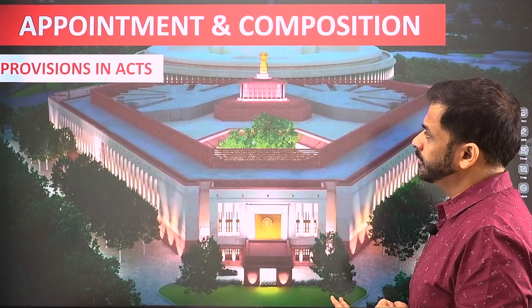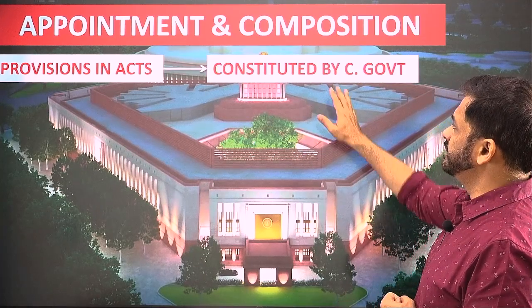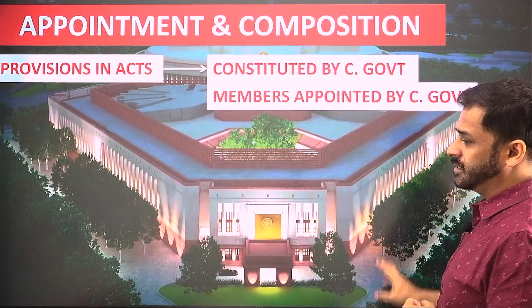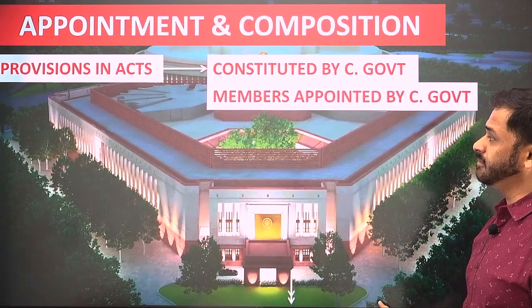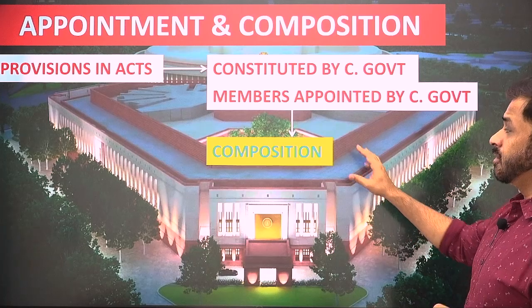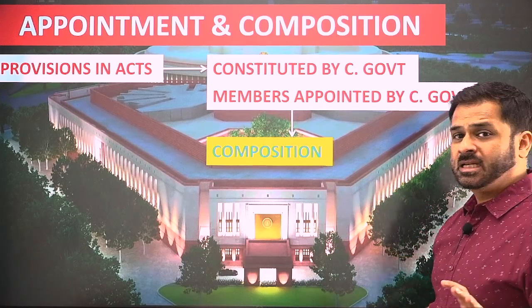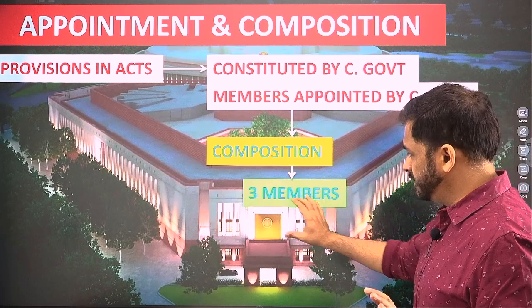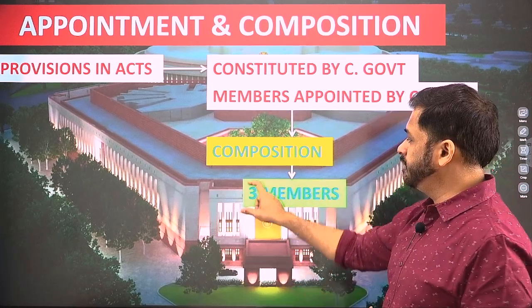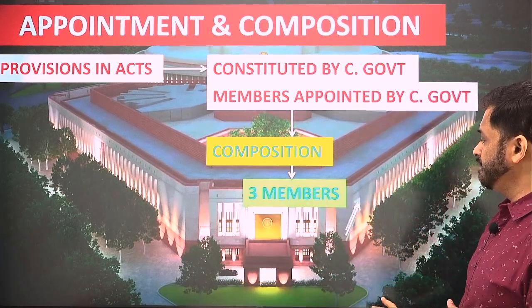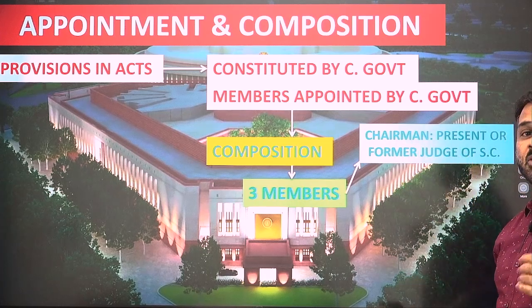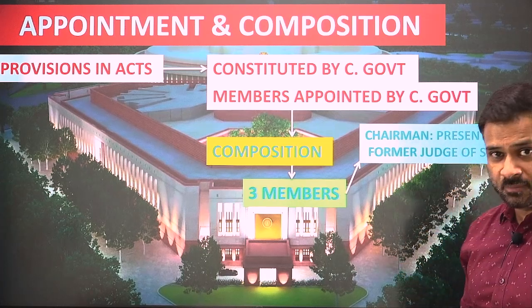So first and foremost it says that it is to be constituted by the central government. The members are also appointed by the central government. The president will be appointing the members. And the composition, the number of members in the Delimitation Commission, would be how many? There are 2 types of members actually. First are the 3 main members, and these 3 members will include a chairperson who will be a present or former judge of the Supreme Court.